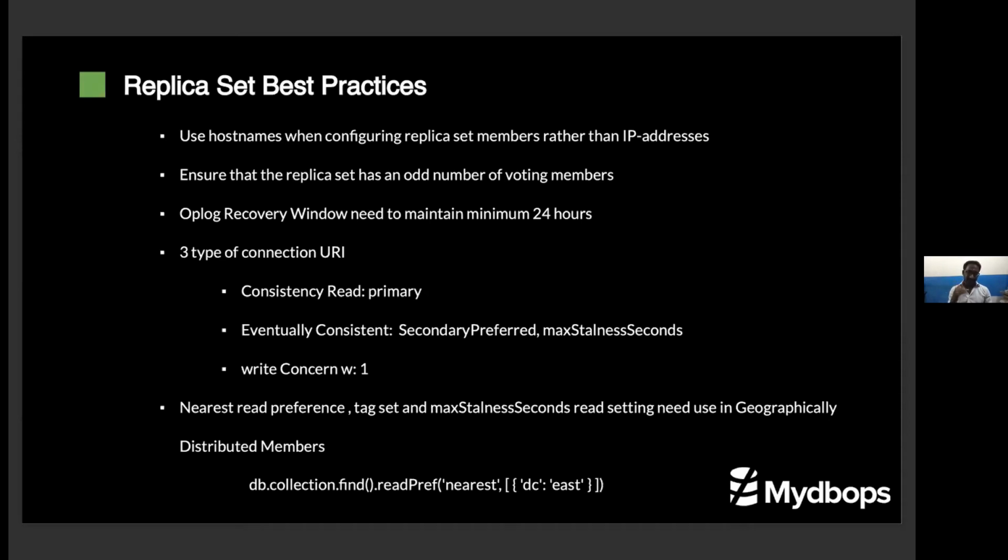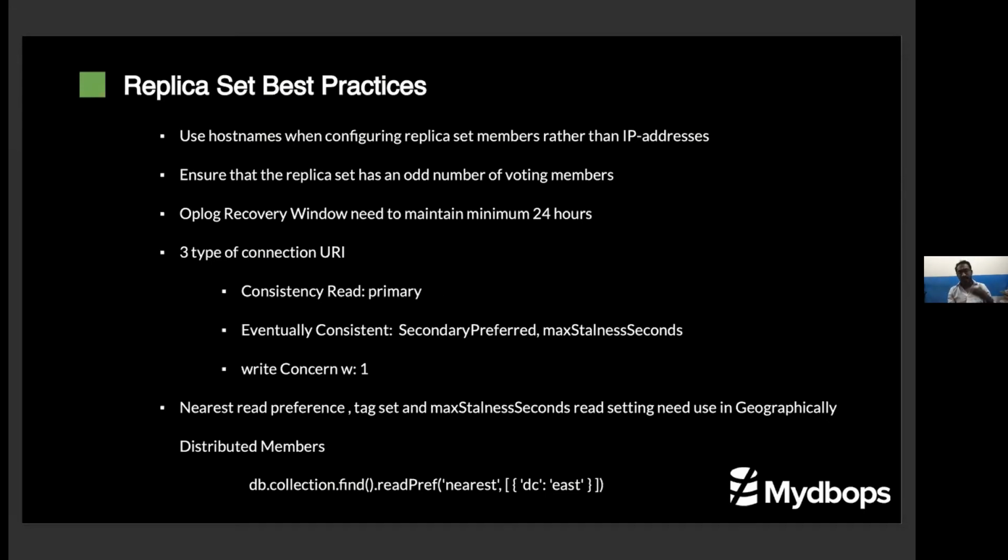And we also recommend to use 3 types of connection URI. I will divide this into 3 categories: consistent read, eventually consistent read, and write concern. Consistent read means you are writing something into the application, and the next second, or next millisecond, you are going to read from the primary. I always recommend to use a connection URI with the primary, just primary, not primary preferred.